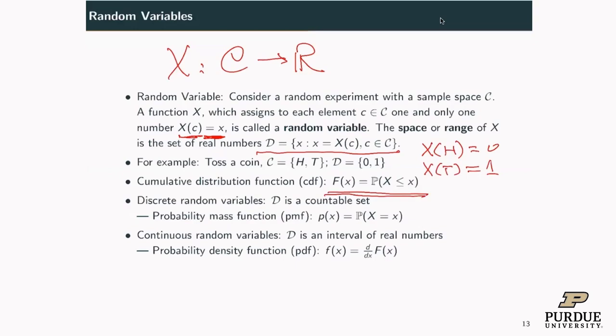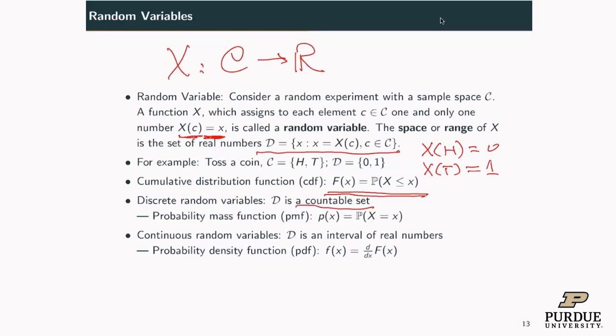We have two types of random variables. Usually the first type is called discrete random variable. Discrete means the possible values form a countable set, so it's 0, 1, or integers. This kind of random variable is called a discrete random variable. Besides CDF, we can define a function called probability mass function, PMF, for this discrete random variable: probability X equal to little x. So this is a PMF.